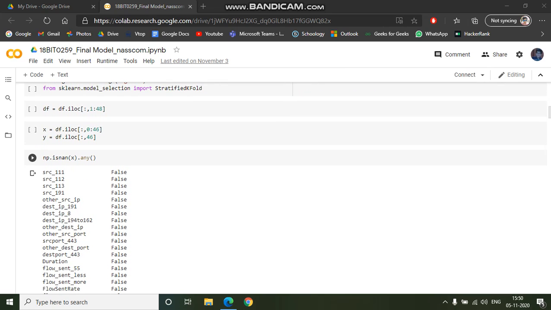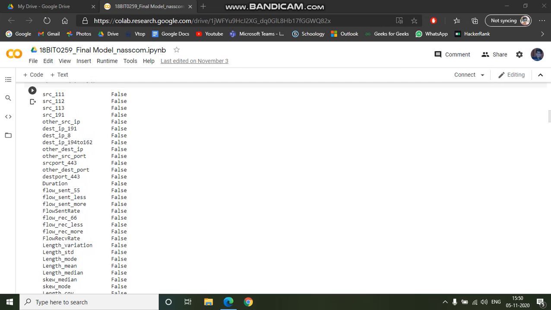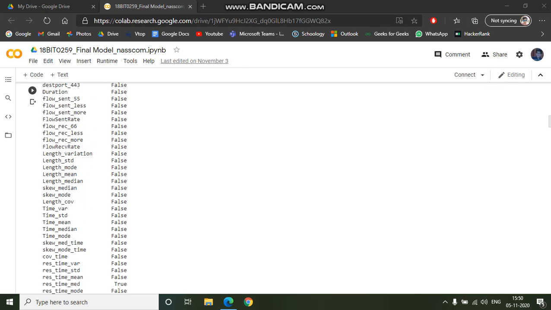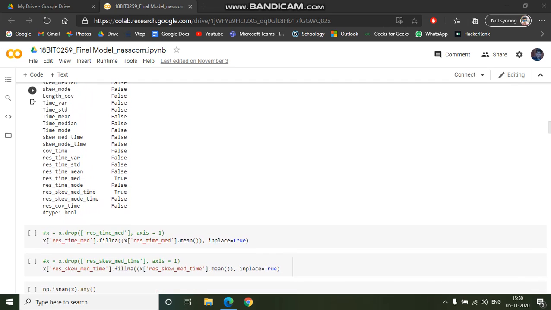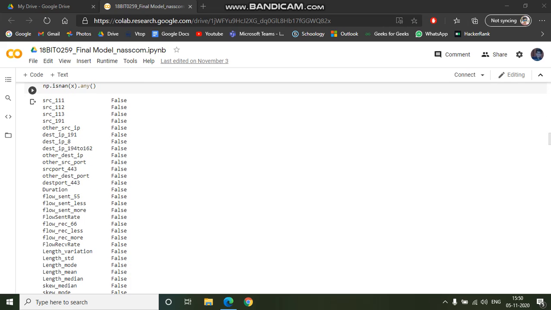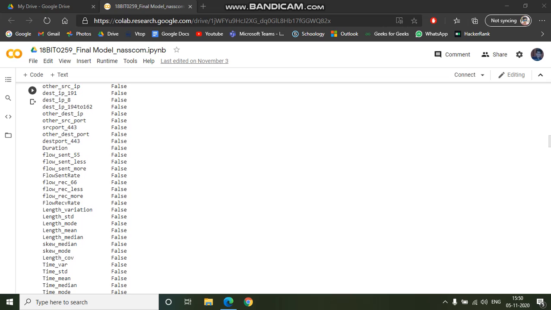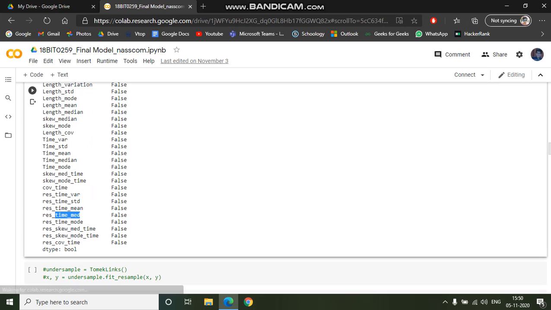And then when we check the attributes, you can see here the false value is coming. We have to check that no attribute should have a null value, meaning no one should correspond to a true value. Here time med and skew med time are corresponding to true. So what we are doing is, in place of true, we are putting the mean of all the others. And then when you look again, everything including skew med time and time med are false only.